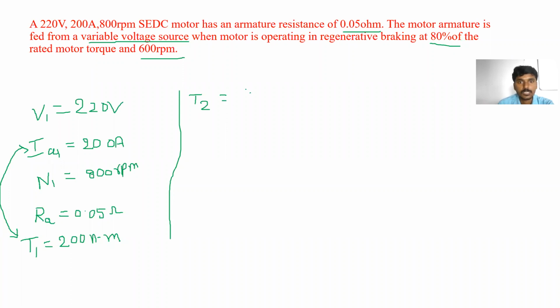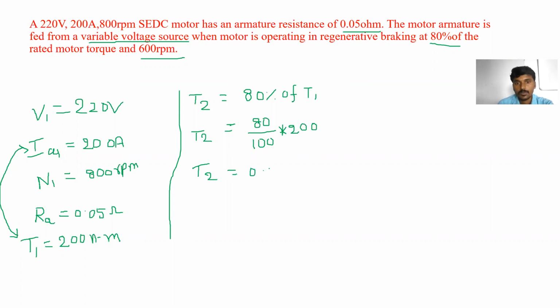Okay, so 80% of T1. Is it right? So how much is T1? 200. What will 80% be? 80 by 100. 80% means 80 by 100 into 200. Is it clear? This is T2. So T2 is equal to how much?